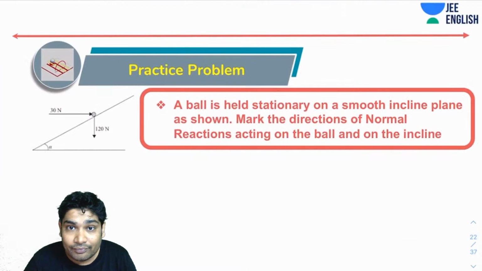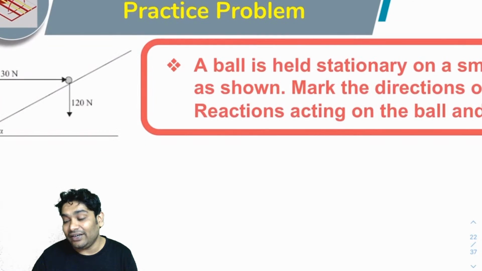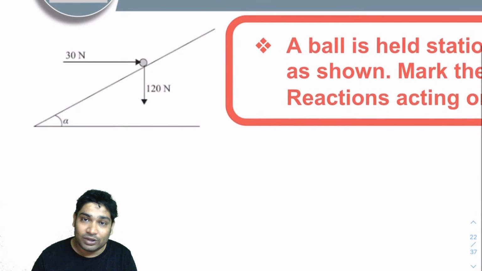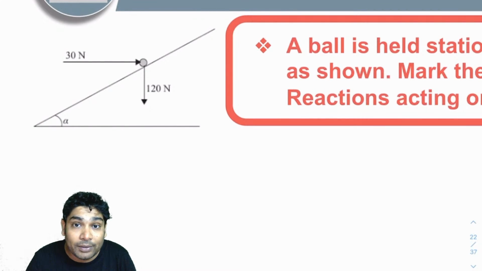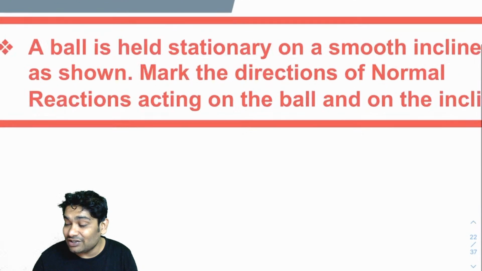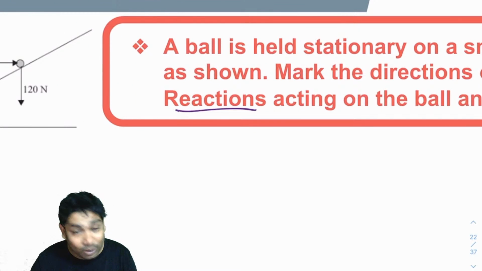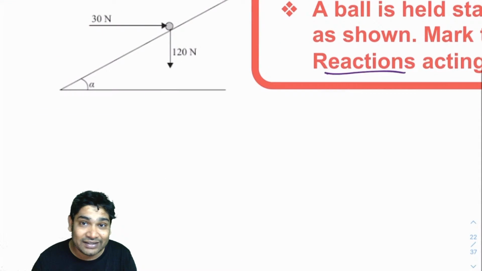All right. Next, let's talk about a small practice problem. You've been told a ball is held stationary on a smooth inclined plane as shown. Mark the directions of normal reactions acting on the ball and on the incline. You should definitely try to mark the normal reaction acting on the ball and all the normal reactions that are acting on the incline, by the way.